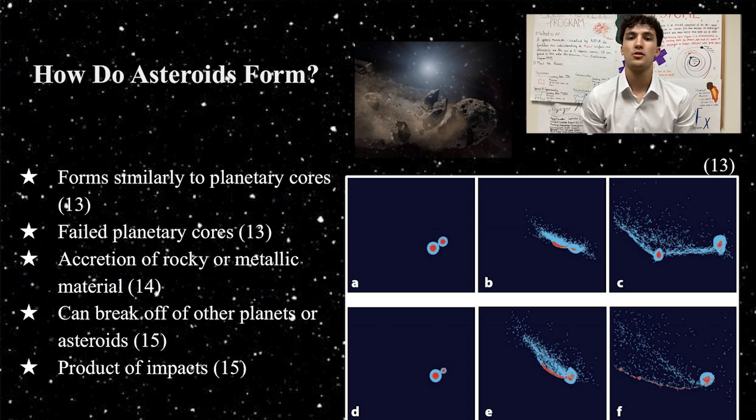Most asteroids form from the accretion of dust and metallic material left over from the formation of the Sun 4.5 billion years ago. In addition, some asteroids can also break off of other planets and celestial objects, an example of this being the asteroid Bennu. Asteroids can also be the product of large and small-scale impacts between celestial bodies. The image in the bottom right of the slide illustrates two examples of these collisions that spread debris throughout the solar system and form new bodies/asteroids.